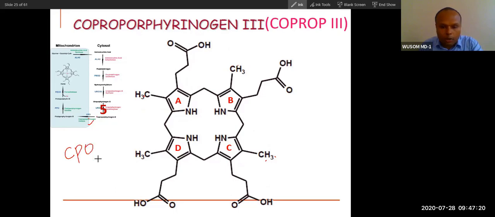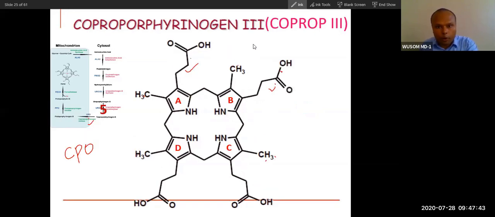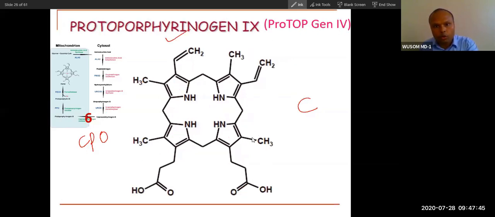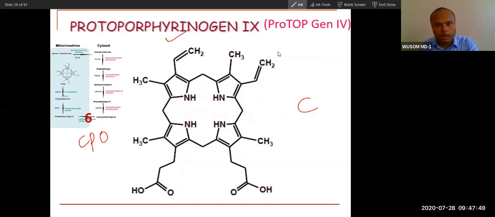CPO is coproporphyrinogen oxidase. This is a mitochondrial enzyme. You can see the removal of these 2 here and here. Can you see? This is done by CPO. And now, again, removal of 2 carboxy groups will convert the compound into protoporphyrinogen. So coproporphyrinogen 3 will convert into protoporphyrinogen. It is done by coproporphyrinogen oxidase. And protoporphyrinogen is given number 9.